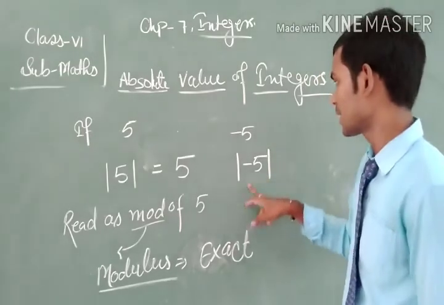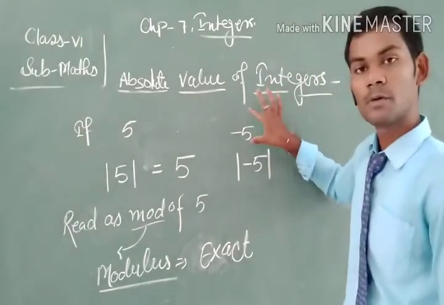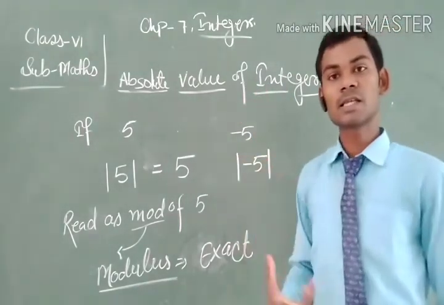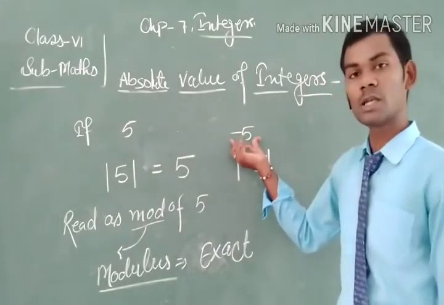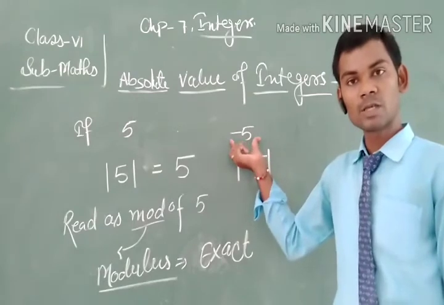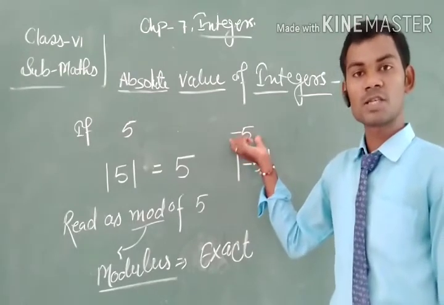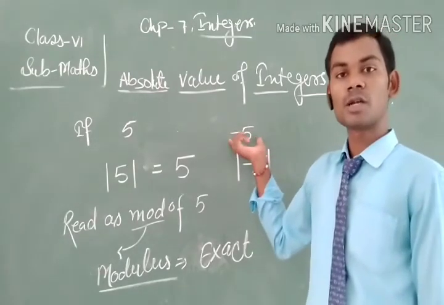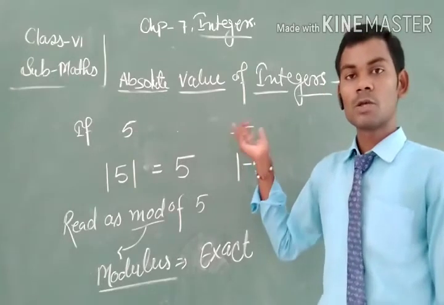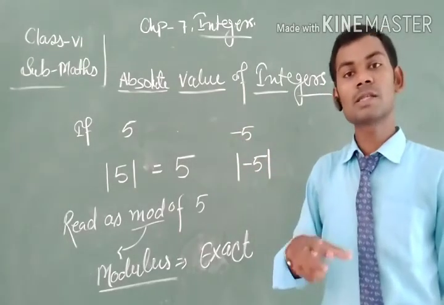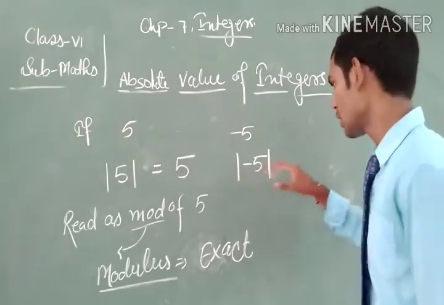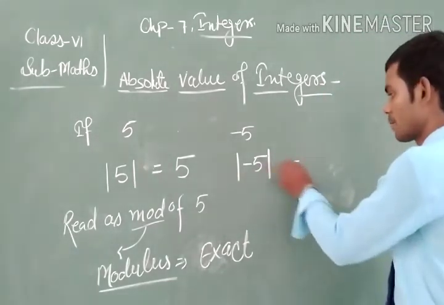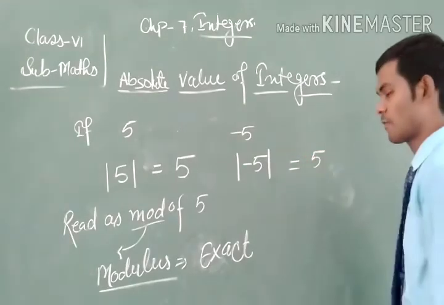Here we can see that minus 5 is not in its initial form, so it is a mixture of another number also. When we find its exact or absolute value, mod of minus 5 is equal to 5.